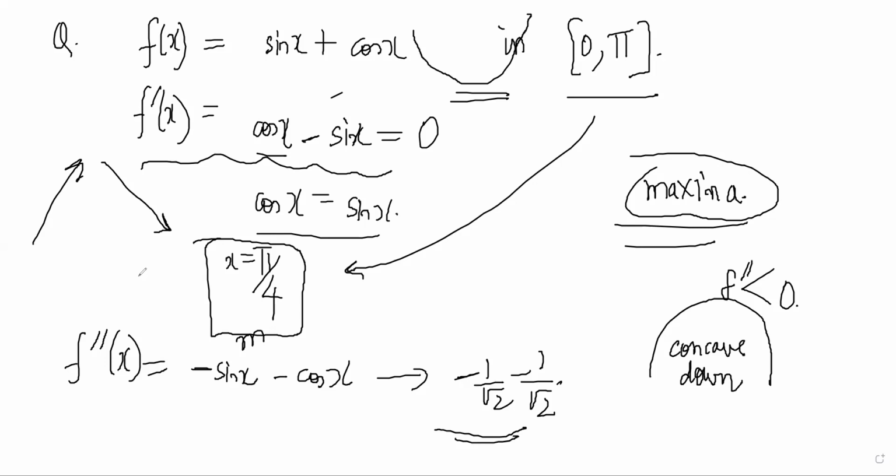Before and after, check the sign of your first derivative. Or you can just simply do the second derivative and check the sign there. If it is positive, it is concave up, so it will be minima. If it is negative, it is concave down, so it will be maxima.